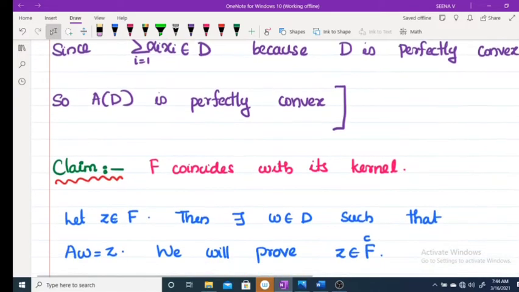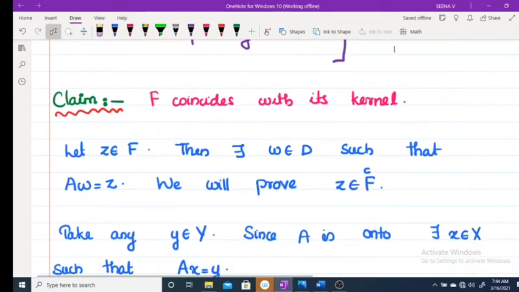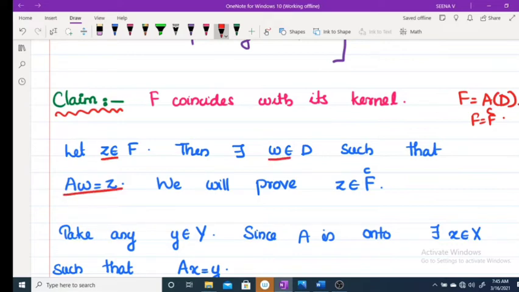Now the next thing we are going to prove is F coincides with its kernel. What is F? F is AD. Now let Z belong to F, and we have to prove F is equal to FC. Then there exists a W belonging to D such that AW equals Z, and we will prove Z belongs to FC.